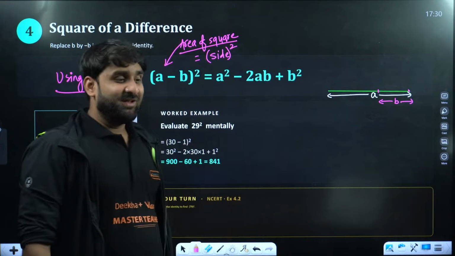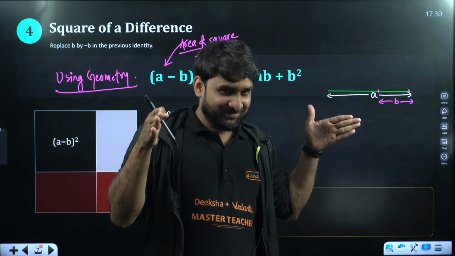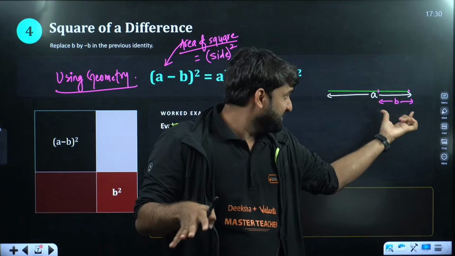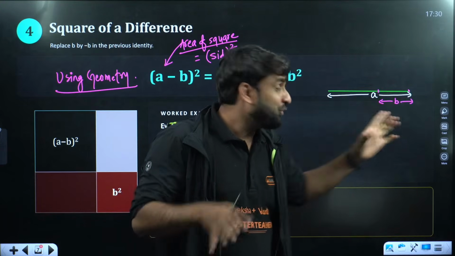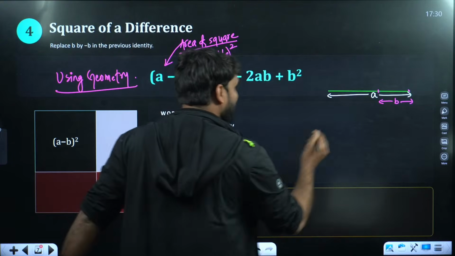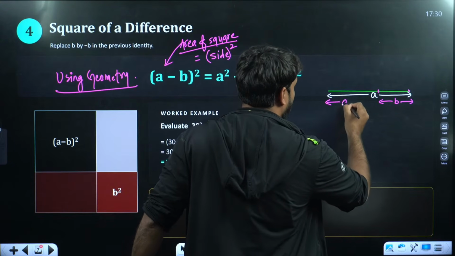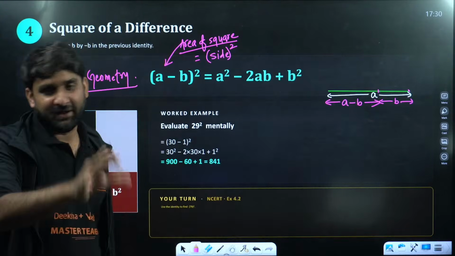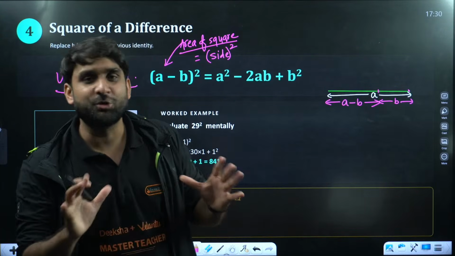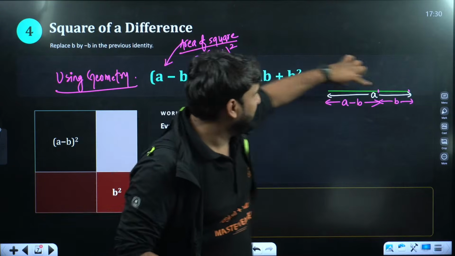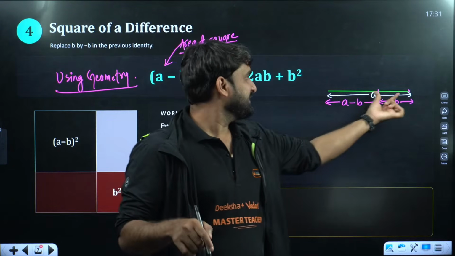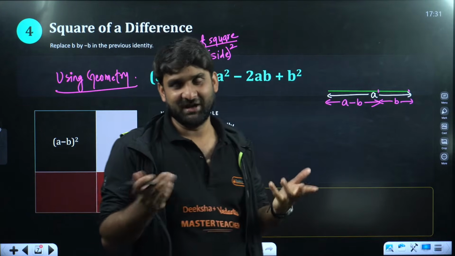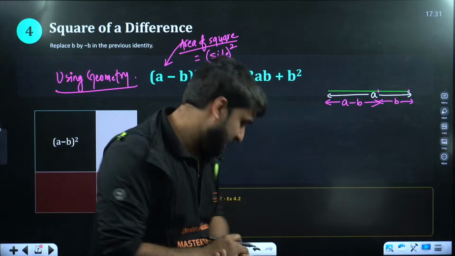If the complete line is A and this B is the length on that line, this is the length B. So if I ask you what will be this, this will become A minus B. I hope you all agree with me. Yes or no? If this entire green line is A and this portion is B, this will become A minus B. Clear? Okay.